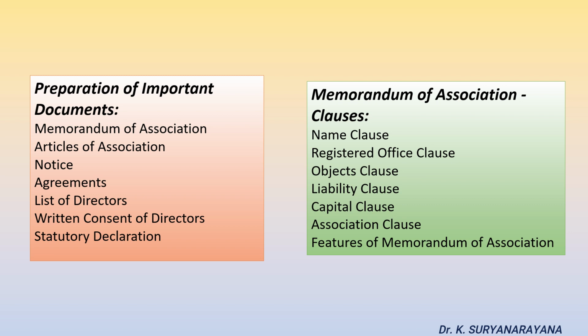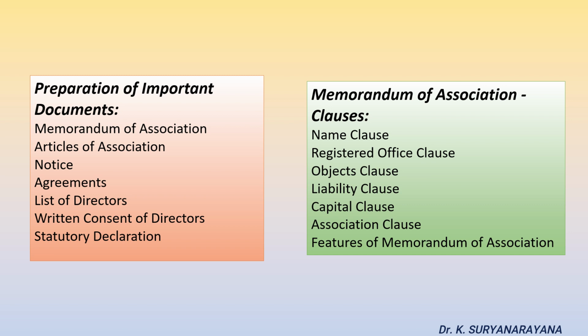Articles of association. It is also called the doctrine of internal management. It contains the rules and regulations of company management and must be signed by the subscribers to the memorandum. The public company should follow Table A in Schedule 1 of the Companies Act if it fails to file articles of association.